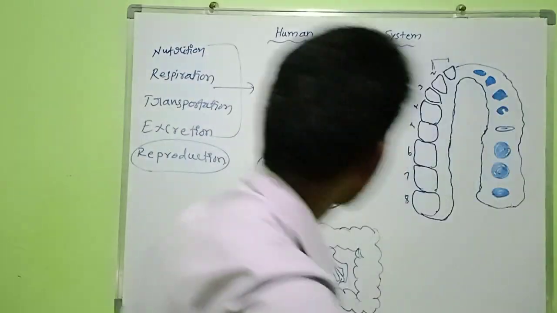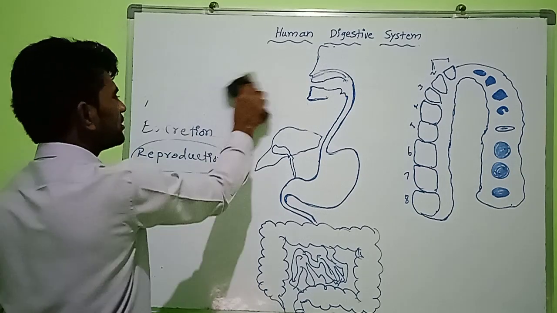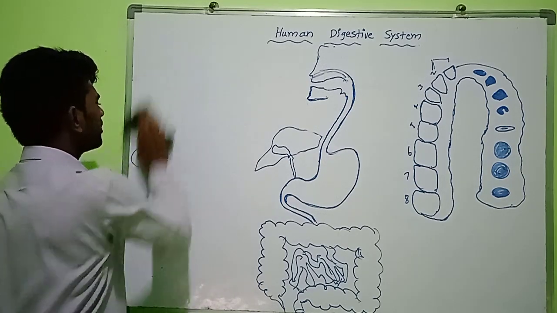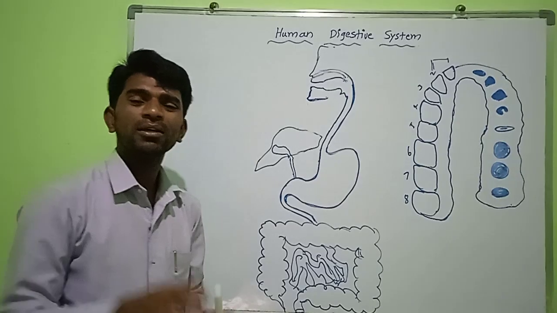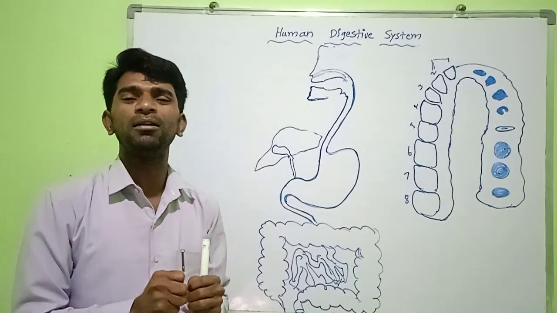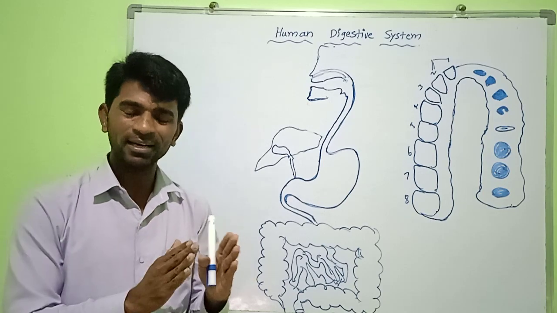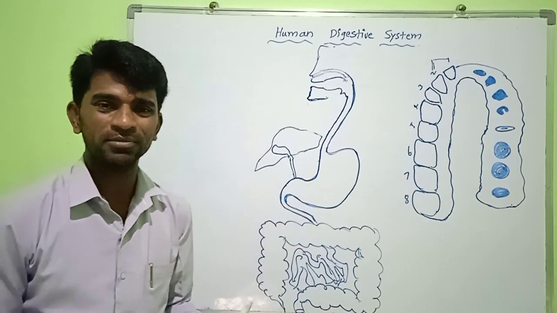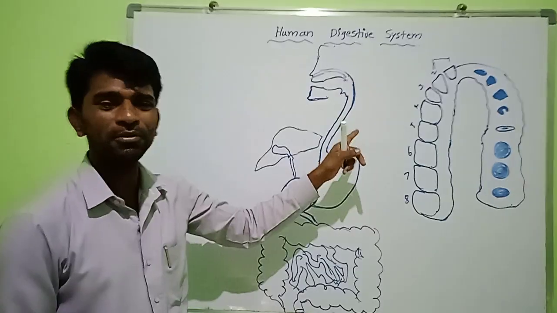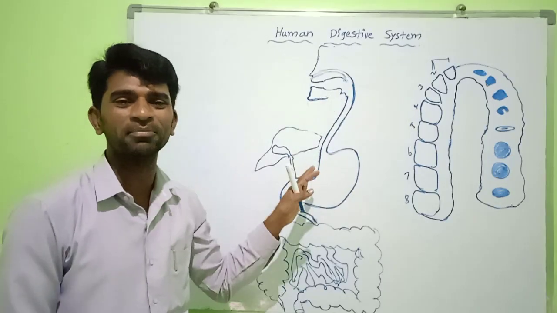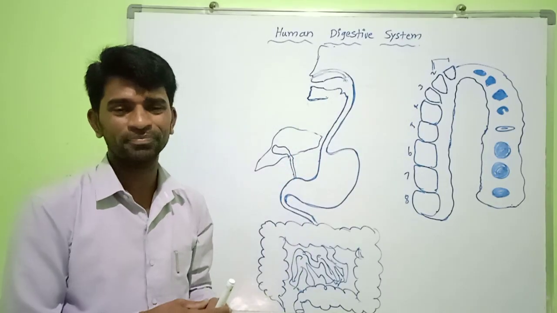Okay, so what is digestion? You know that the process of conversion of complex food materials into simpler absorbable particles is called digestion, which occurs in the presence of enzymes. But here, first of all, we must discuss the digestive system. It is associated with different parts.